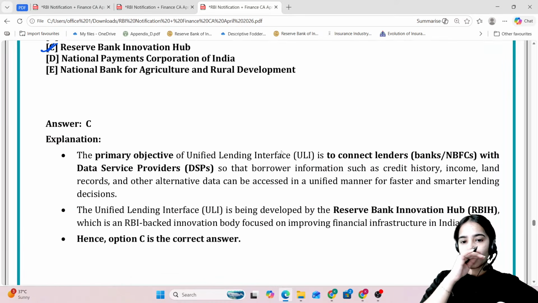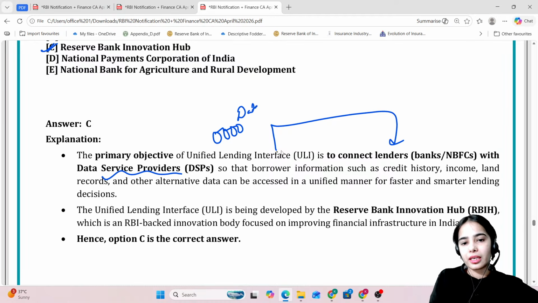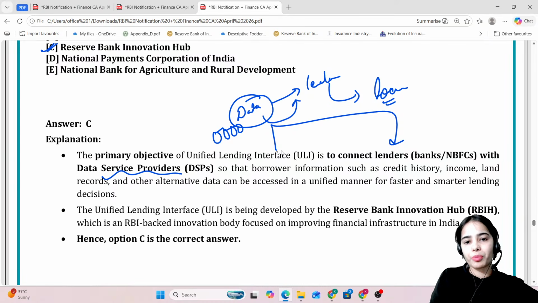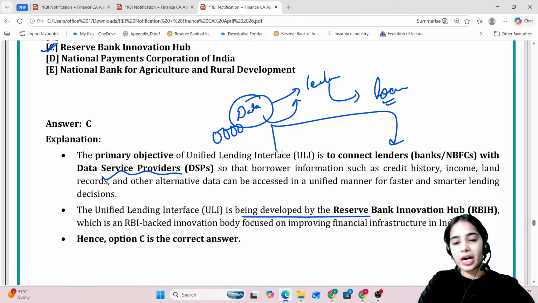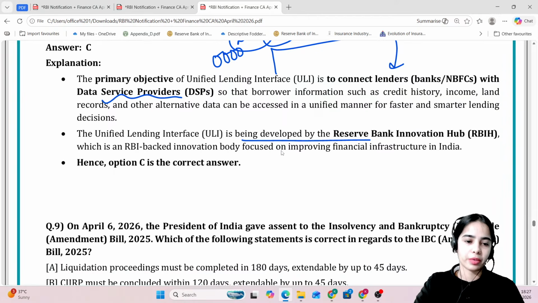Okay, so the primary objective of ULI is to connect the lenders with the data service providers, so easy access to the data can be had, and the lenders can provide loans in a faster manner with the data from the data service providers. ULI is being developed by the RBIH, that is Reserve Bank Innovation Hub, a wholly owned subsidiary of RBI.